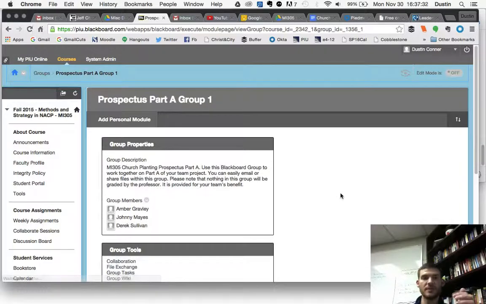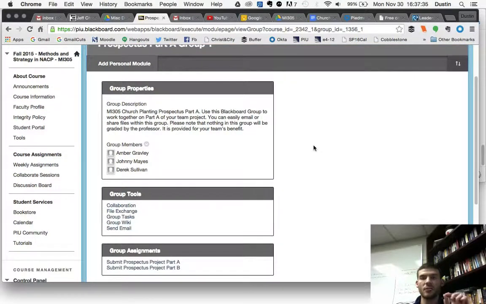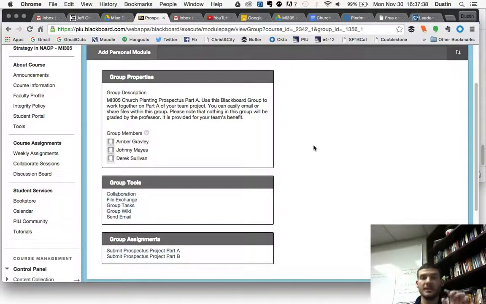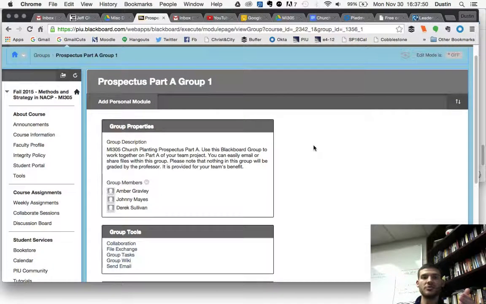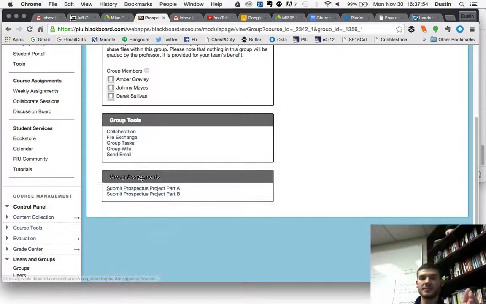This should look familiar. You'll see here's group 1, and what I want to happen is each lead pastor of the team needs to submit the project for the team. So there's only going to be 3 submissions, 1 for each team, and the lead pastor, the organizer, needs to submit that. So you'll go to your group page, your Prospectus Part A group. You'll go down to the bottom, you see group assignments. What you want to do is click Submit Prospectus Project Part A.